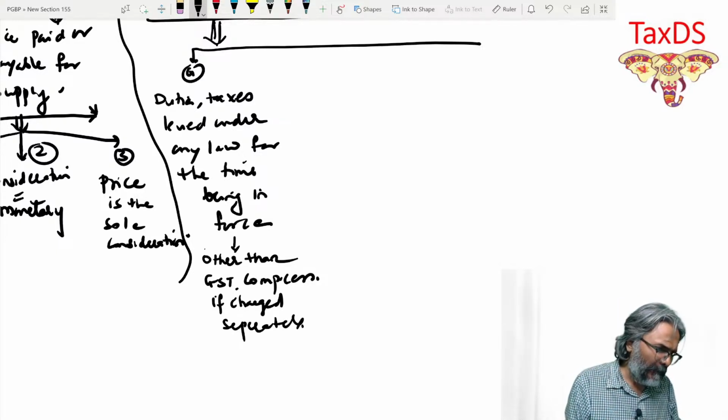GST or compensation cess, if it is charged separately. I hope that all of you are clear with this one.